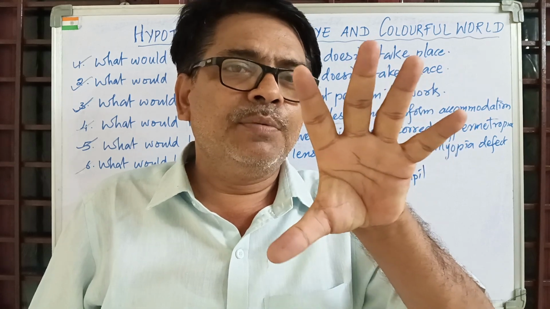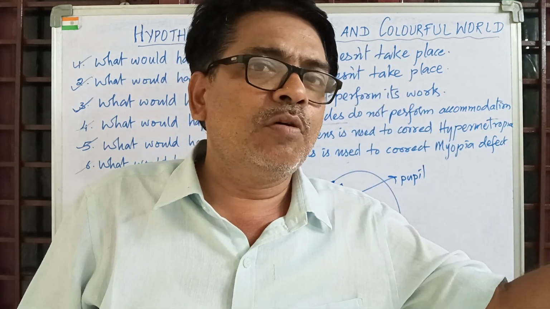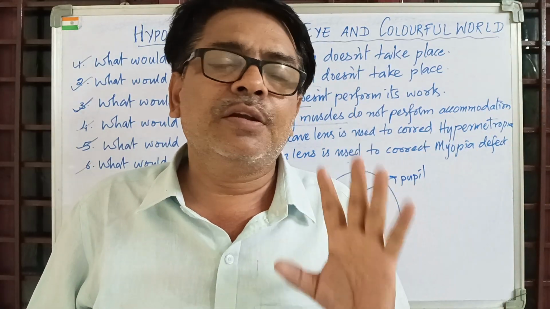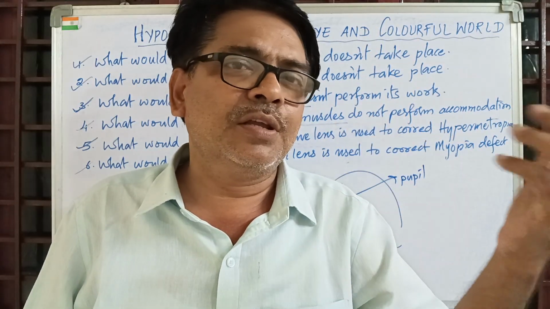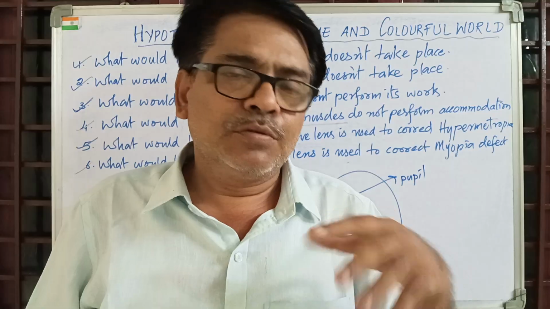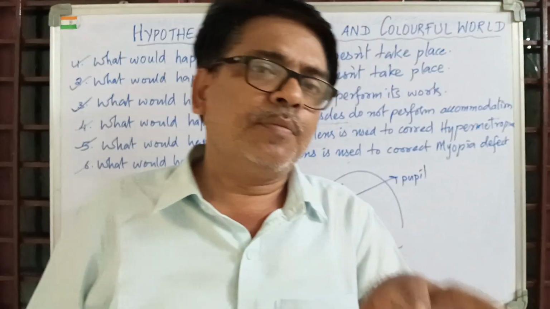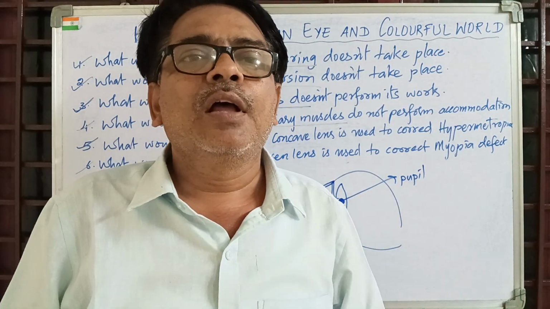And imagine with the same increased size of pupil, you happen to go out to play. Then what happens? Your eye retina will get spoiled because the iris does not perform its work to bring the size of the pupil down when you are outside in the ground. So, if the iris does not perform its work, it is difficult for the eye.